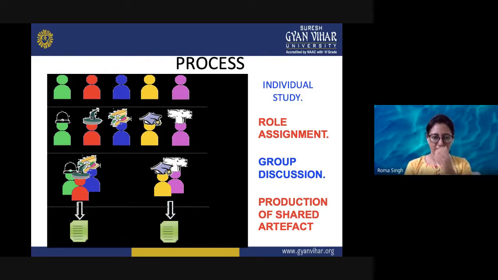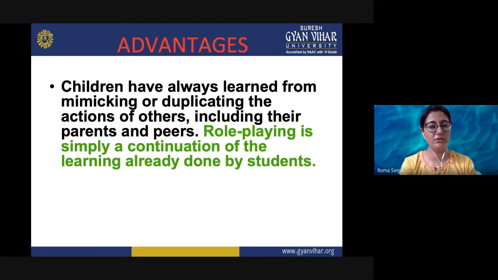Then there is a group discussion among the students, and then, in the last conclusion, they summarize what things are to be adopted, what the conclusion is of what they have seen on the stage, what kind of role play has been done, and what kind of follow-up can be done for the next time. They know which good things should be incorporated and which should be omitted.